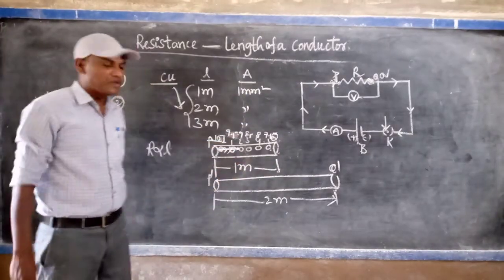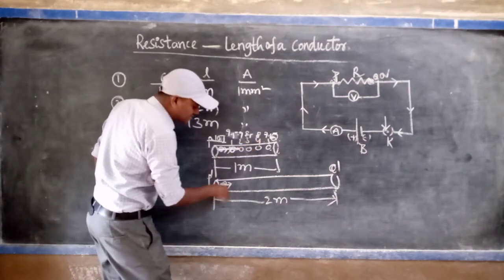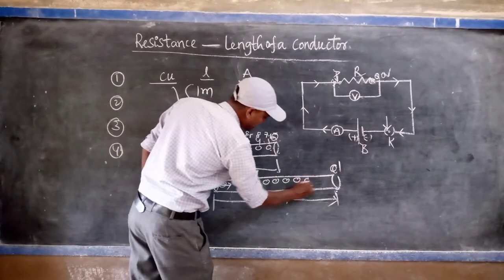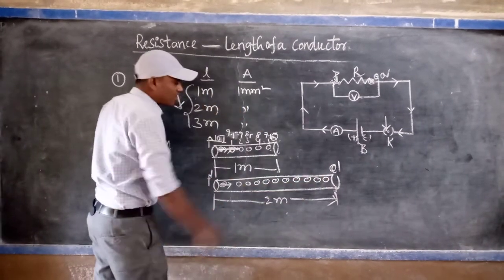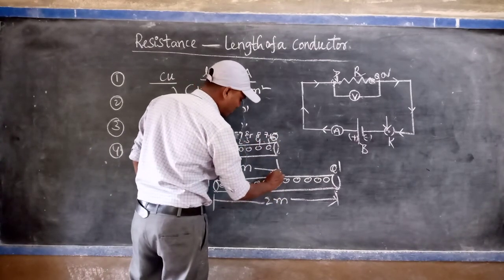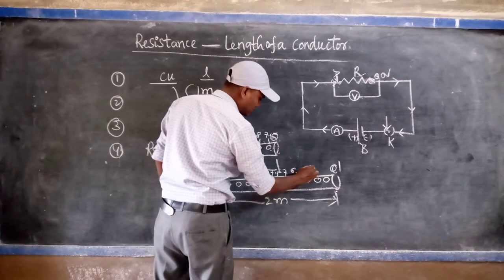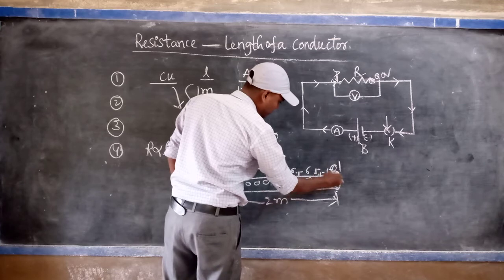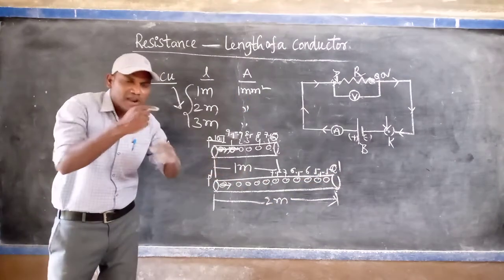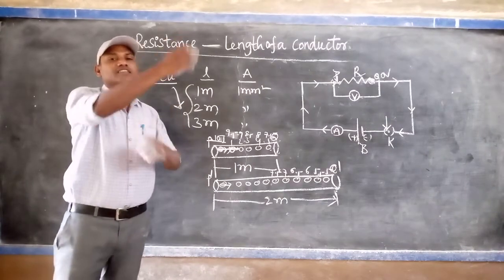Now in the case of 2 meters, we consider that here totally 10 ions are there. That's why for the fifth, it is 7.5, the same. Next 7, 6.5, 6, 5.5, 5. So you are observing that if length increases, the number of ions and atoms also increases. That's why the number of collisions also increases.